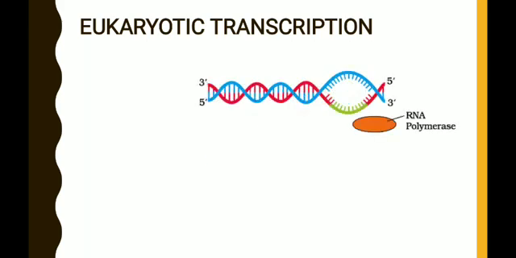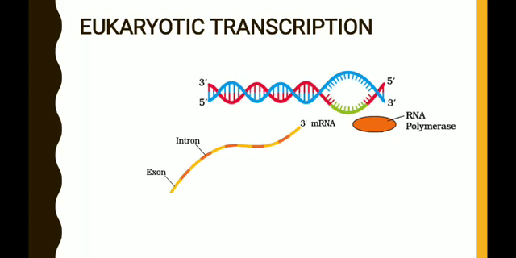Now, when the RNA polymerase enzyme reaches the terminator, there will be dissociation of the enzyme from the DNA molecule. The RNA polymerase enzyme will be removed from the DNA molecule, and the DNA molecule again undergoes rewinding or coiling, and this causes the release of the RNA molecule.